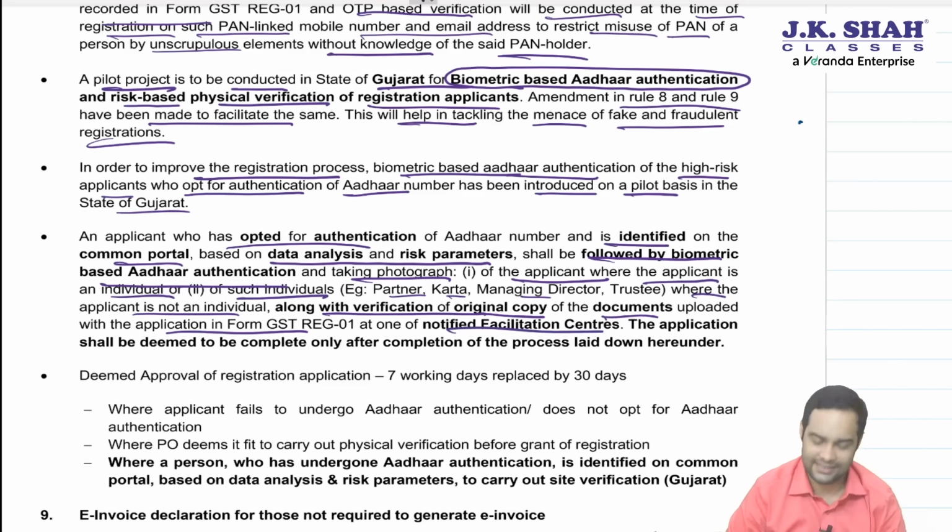The application shall be deemed to be complete only after process is completed.